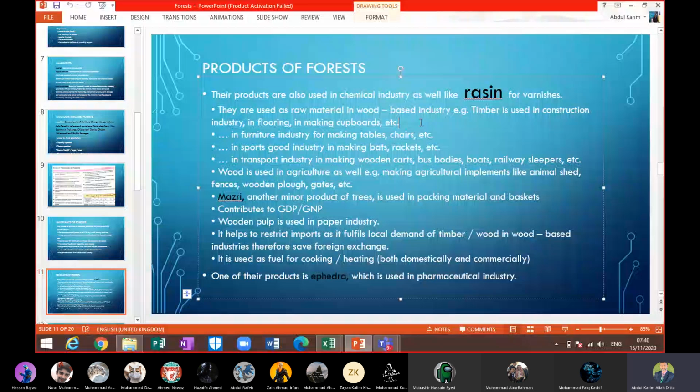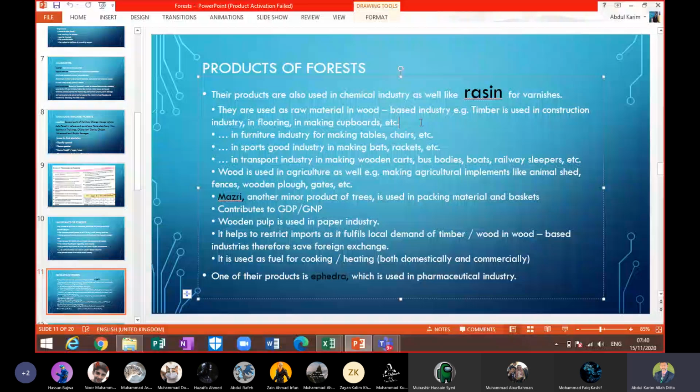So timber is used in construction work, in flooring, making cupboards, in furniture, we make tables, chairs. In sports goods, we make bats and rackets. In transport industries, we make wooden carts, bus bodies, boats, railway sleepers. And wood is also used in agriculture. There are a lot of implements, main instruments, which are used in agriculture. So they are made from the wood.